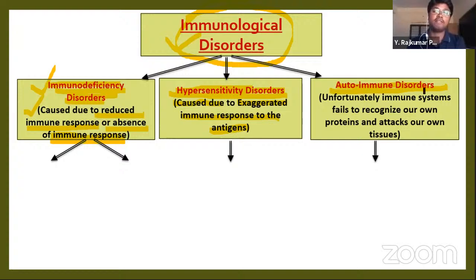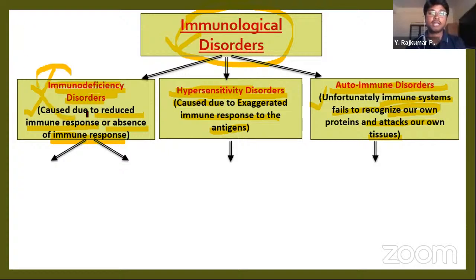That's called self diseases, or autoimmune diseases. Unfortunately, the immune system fails to recognize our proteins and attacks our own tissues. That's called autoimmune disorders. These are the three kinds of immunological disorders.